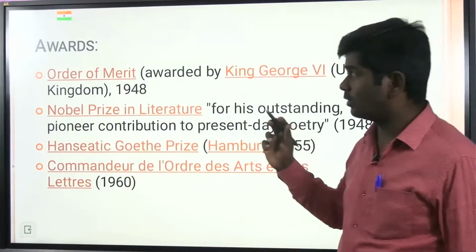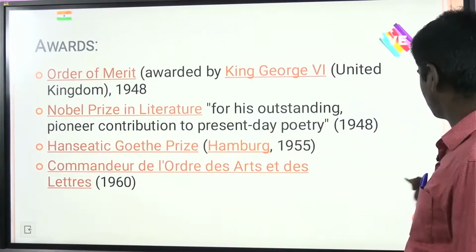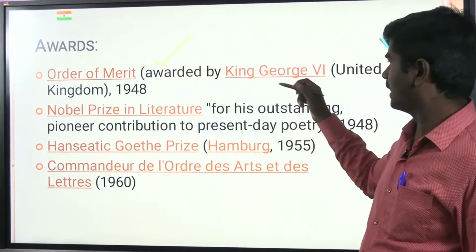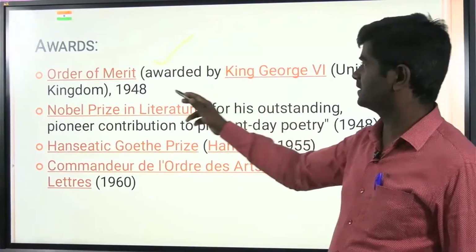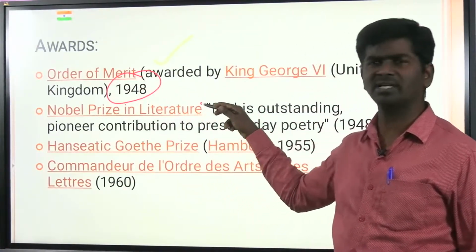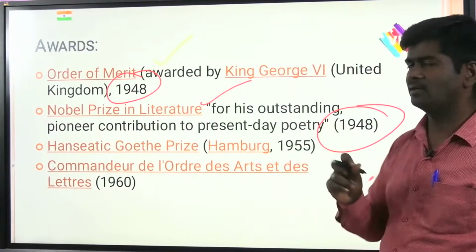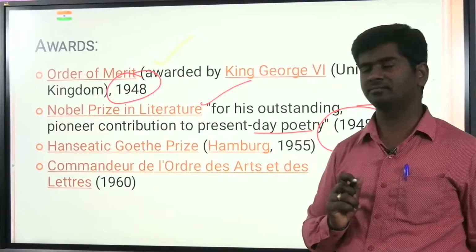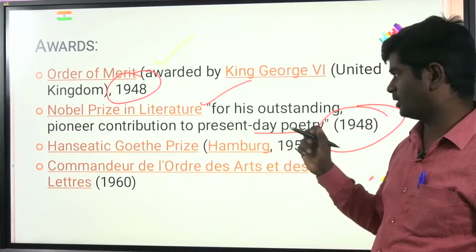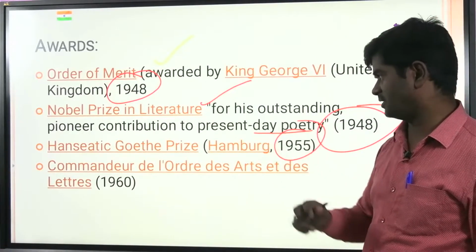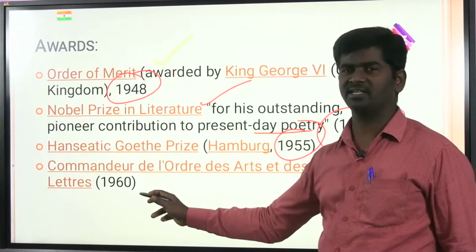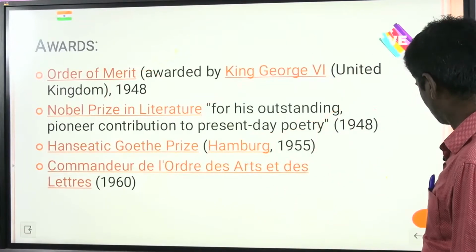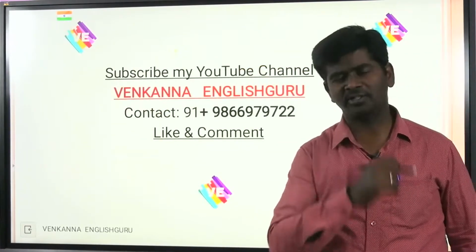Friends, you can see he was awarded three popular awards: the Order of Merit, awarded in 1948; the Nobel Prize for Literature, very popular, for his outstanding pioneer contribution to present day poetry; and the Goethe Prize in 1955, and the Commander of the Order of Arts in 1960. These are the popular awards that were awarded to T.S. Eliot. This is what I wanted to talk about in this video, my friends.